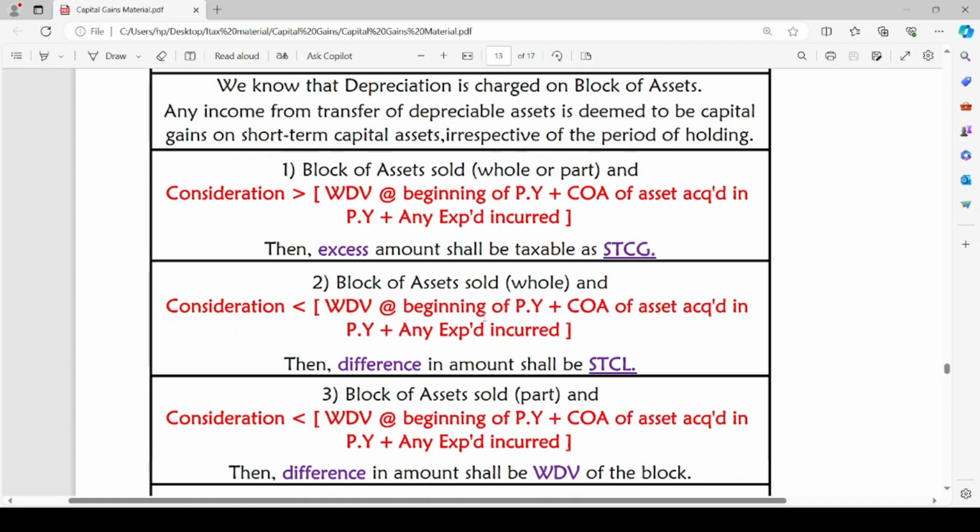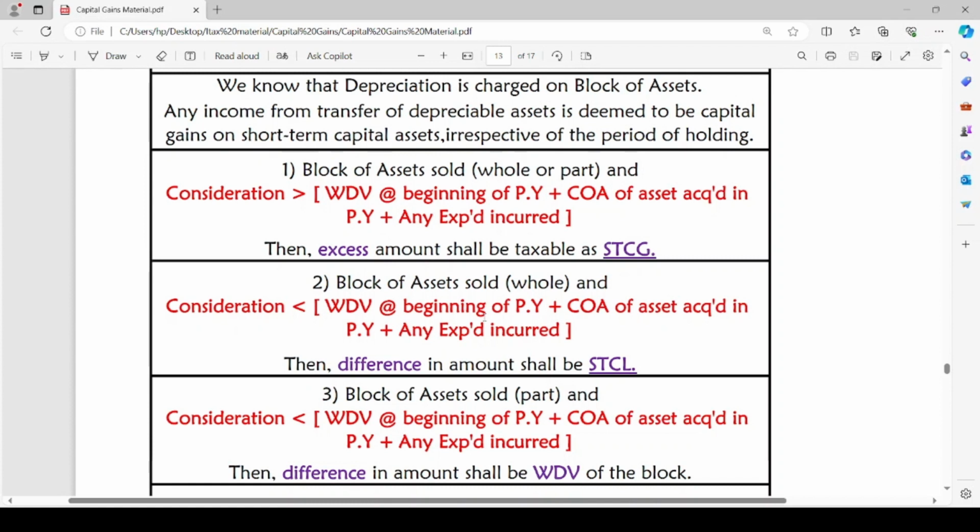The second case is block of assets sold whole. The whole block of assets is being sold and the consideration is less than WDV at the beginning of PY plus cost of asset acquired in the previous year plus any expenditure incurred. The consideration is less than the value of asset. Then the difference amount shall be short-term capital loss. Since the consideration is less than the value, the loss is being incurred by the assessee and the difference will be treated as short-term capital loss.